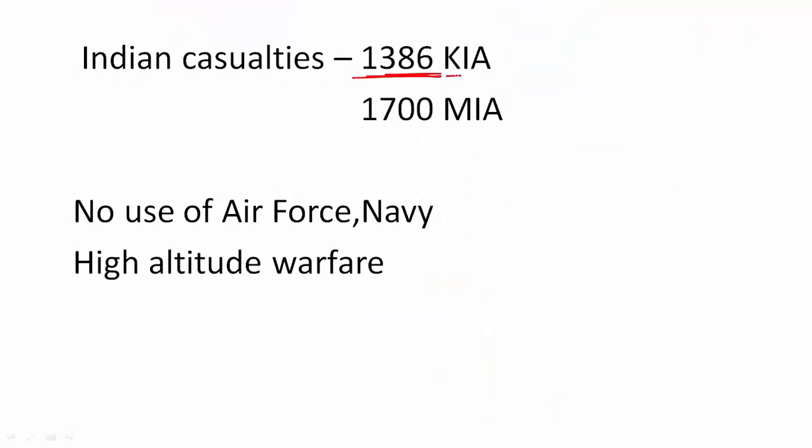So when the war ended, around 1,386 Indian soldiers were killed in action. KIA means killed in action. It means they died while fighting. They were martyred for the country. And around 1,700 soldiers were missing in action. We could never find out where they went.